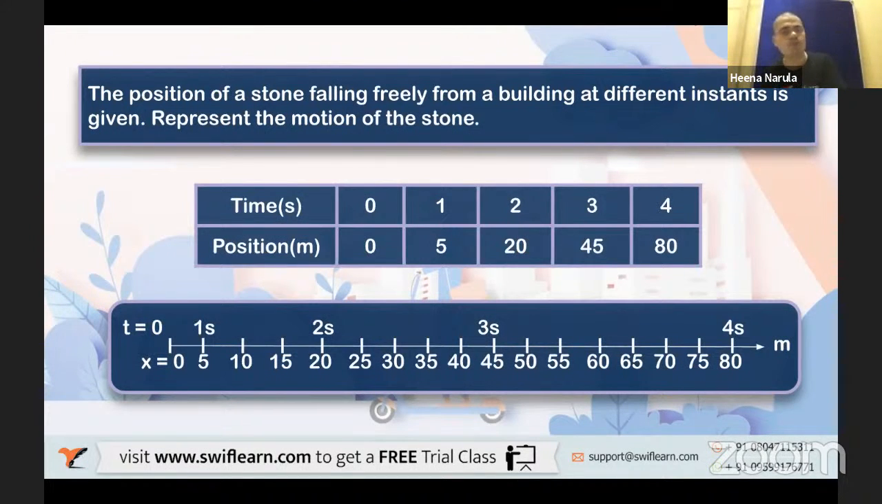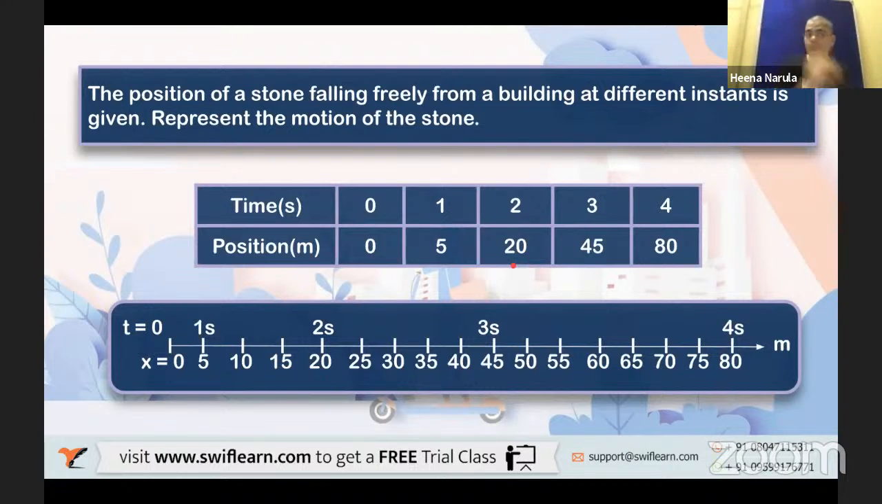So consider time from 0 to 1 second, 1 to 2 seconds, 2 to 3 seconds, 3 to 4 seconds. When the time was 0 seconds, where was the position? 0. When the time was 1 second, where was the position? 5 meters, the stone was at 5 meters. When the time was 2 seconds, the object was at 20 meters.